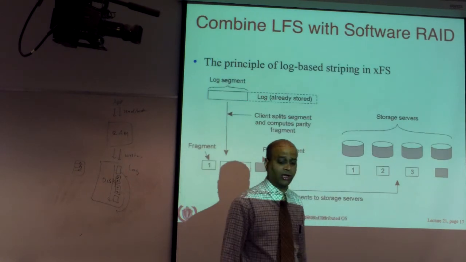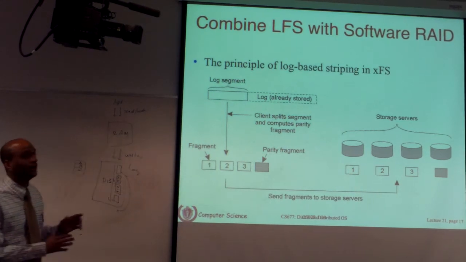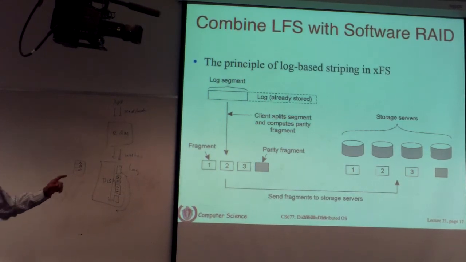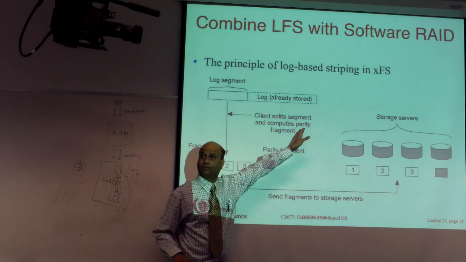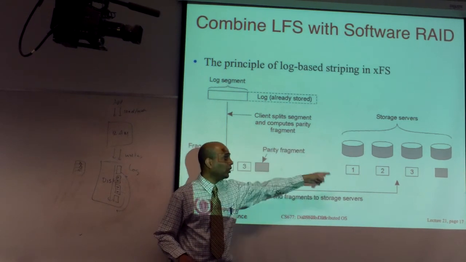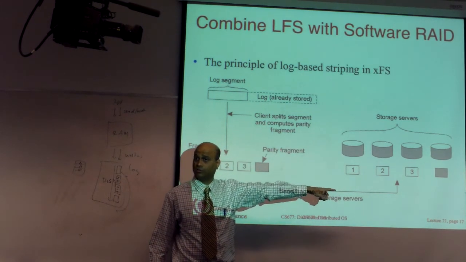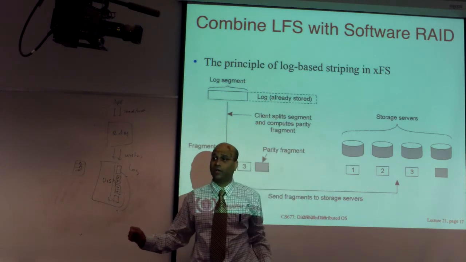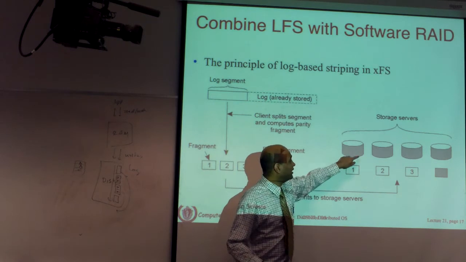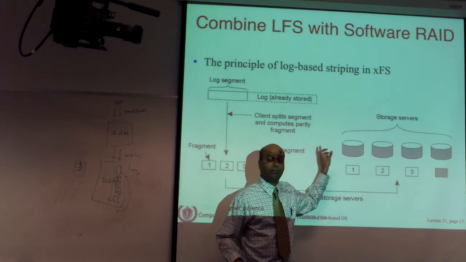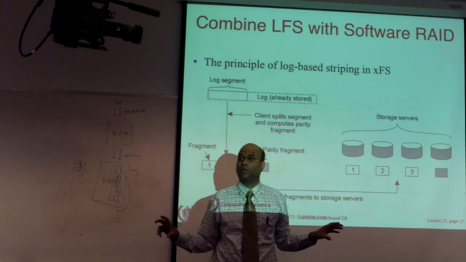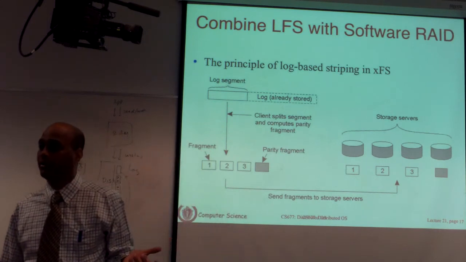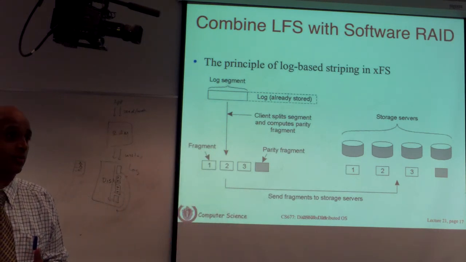Okay, and now coming back to XFS, what it does is it combines the two. Every file is a log. And then furthermore, the log is striped across machines in the system. So that is striping, that's a log. So you always write to the end. So within each disk, you are going to write sequentially. And then across disk, you are going to stripe the log, so that you get parallelism and you get fault tolerance and so on and so forth.